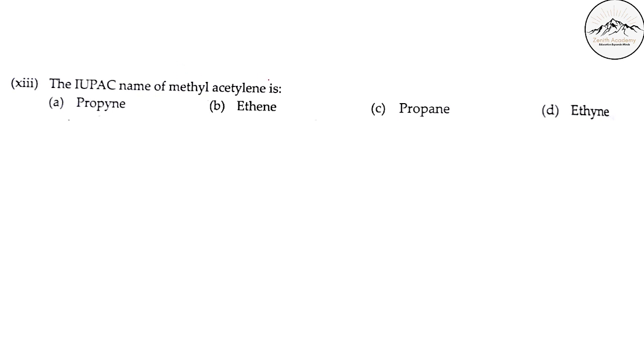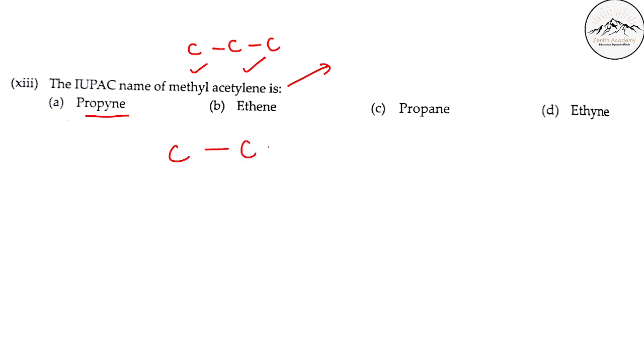The IUPAC name of methyl acetylene is. So acetylene has 2 carbon, methyl has 1 carbon. Right. So if we try to write methyl acetylene, it is prop-1-yne or propyne, the IUPAC name, because the triple bond is present at the first carbon. Therefore, methyl acetylene is also called propyne. So the answer will be first.